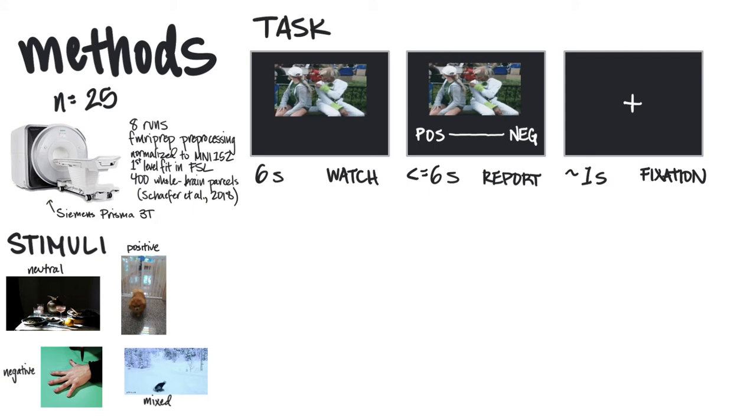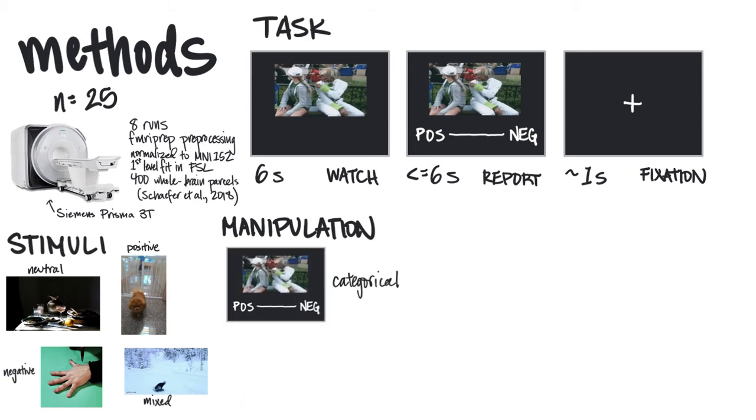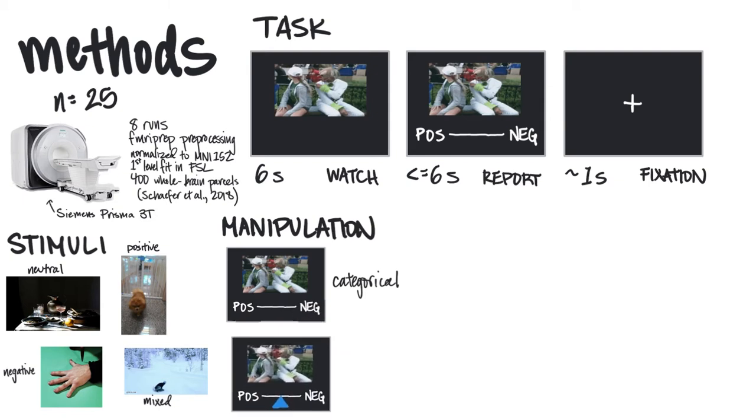For each video, participants reported their affective response from positive to negative. Importantly, on one half of trials, participants had to make a categorical forced choice response and pick either positive or negative, while on the other half of trials, participants could choose anywhere along a continuous slider between positive and negative.